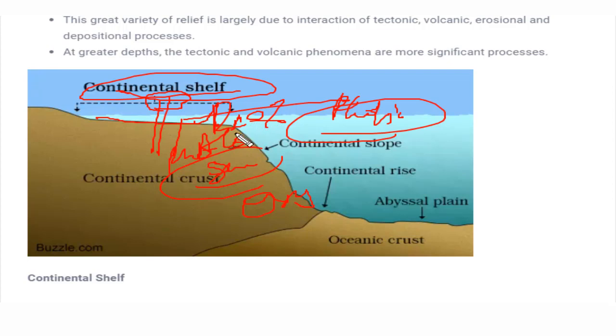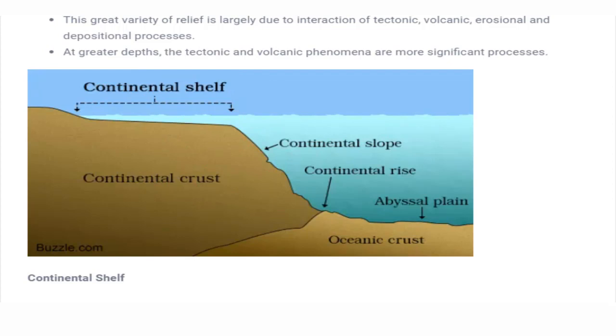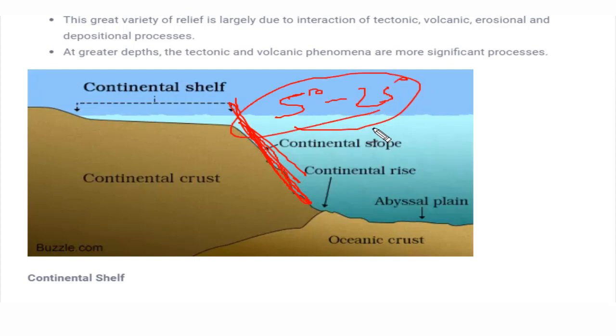So this is all about the continental shelf. The next important oceanic relief is the continental slope. By the name itself, it is clear. This is the continental slope. Over here, this slope is huge, so it varies from 5 degrees to 25 degrees from place to place. Okay, and how can we calculate the distance covered? The distance from here to this place varies from 20 kilometers.